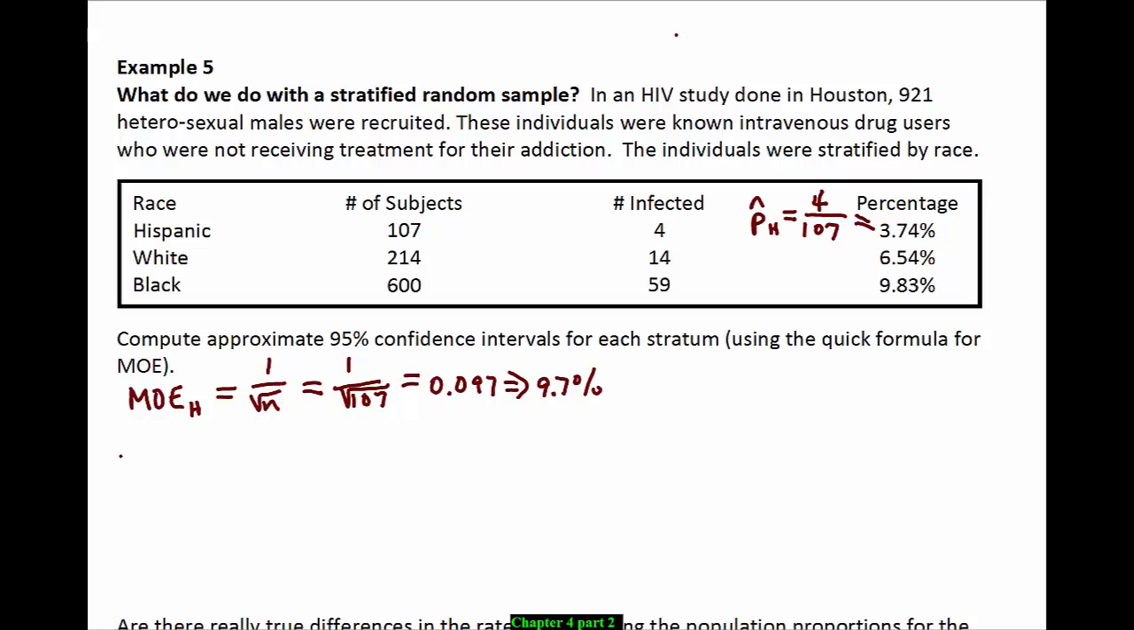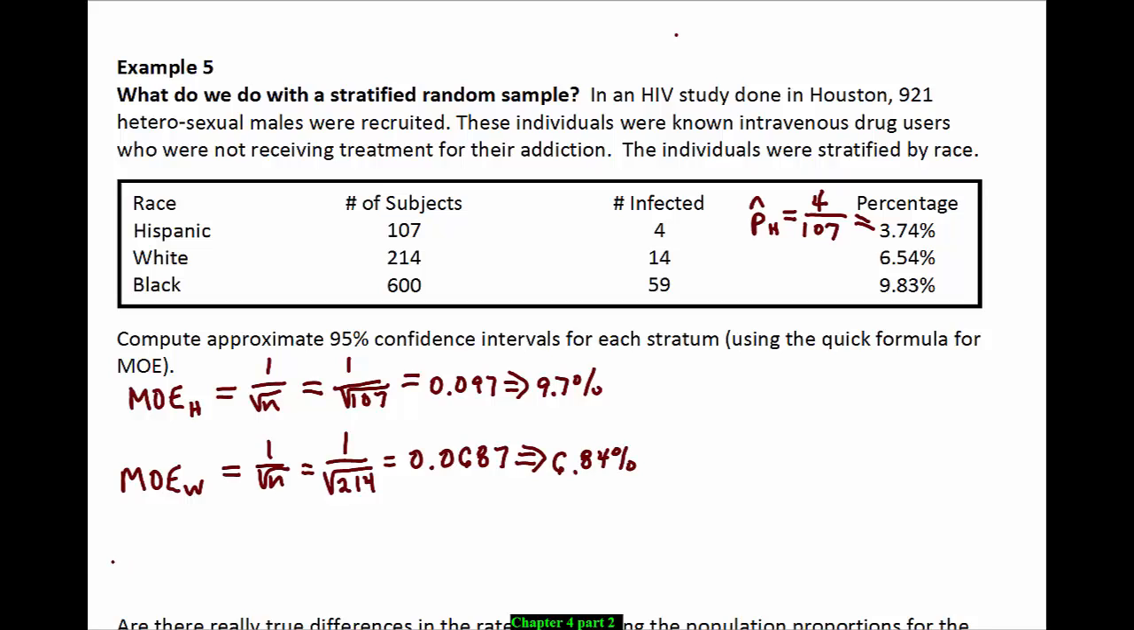Now we're going to compute the margin of error for the group called white, and we'll give that a subscript of w. Again, it's 1 over the square root of n. Our n here is 214. 1 divided by the square root of 214 is 0.0684. If you're wondering how I'm computing these so quickly, I did it before I recorded the video. So take your time when you're punching these in the calculator.